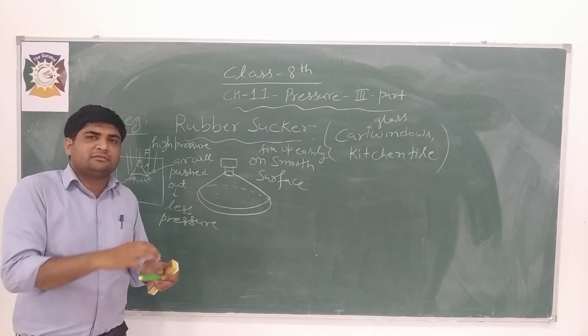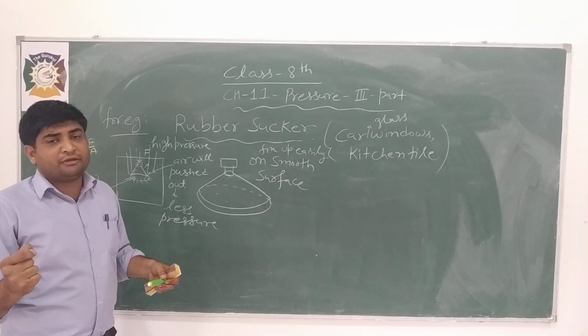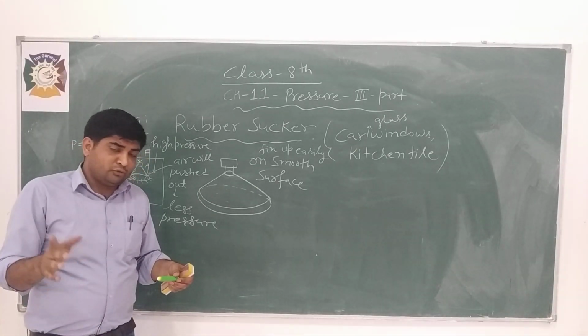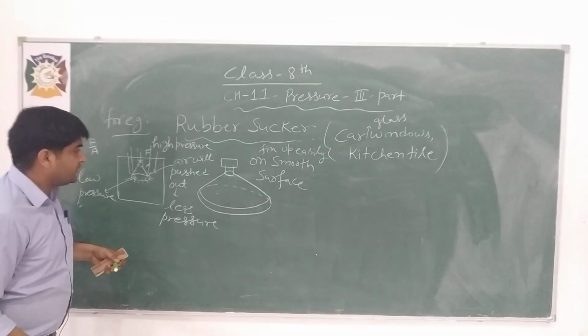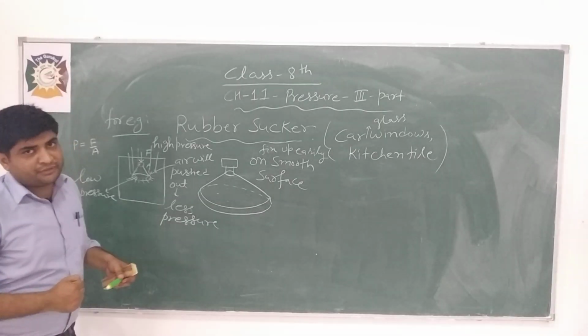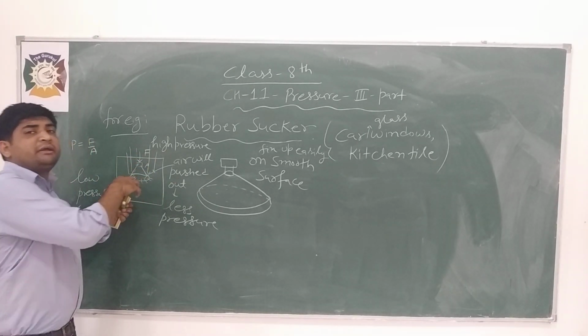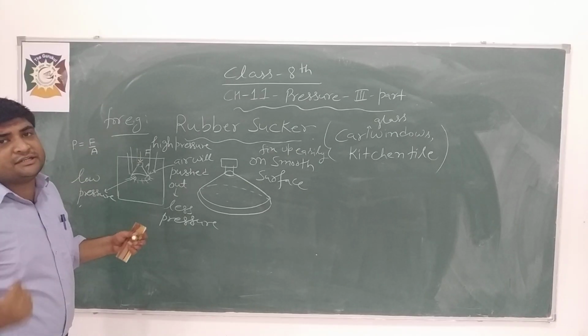It will not be removed automatically. If we apply force, it can be removed, and that force must be greater than atmospheric pressure, so that we can remove this rubber very easily.